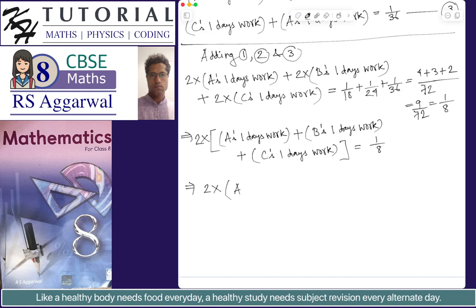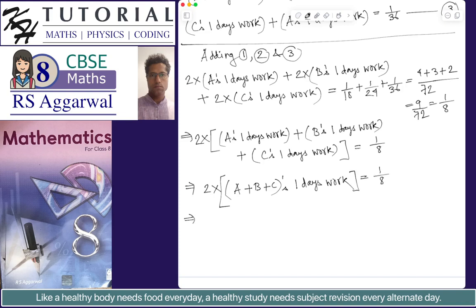So 2 into A plus B plus C's 1 day's work, that is the work done in 1 day when A, B and C are working together, is equal to 1 by 8.